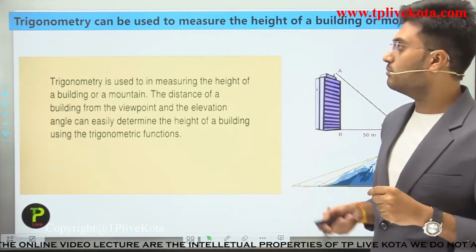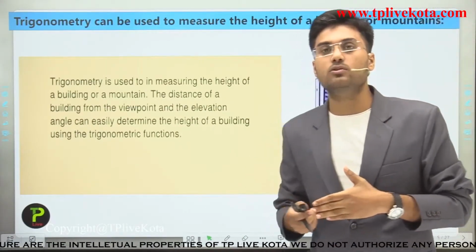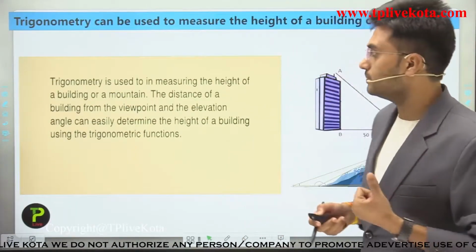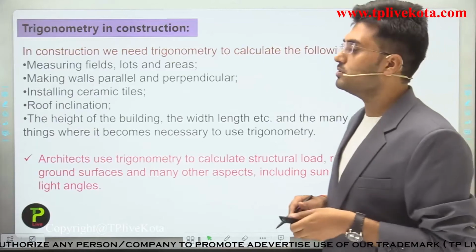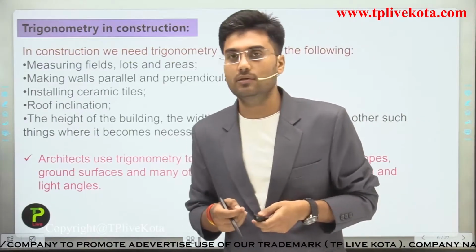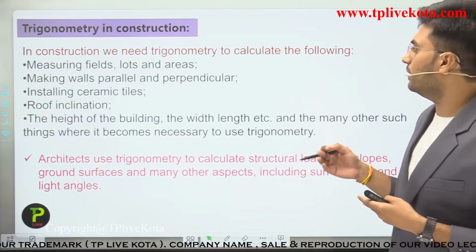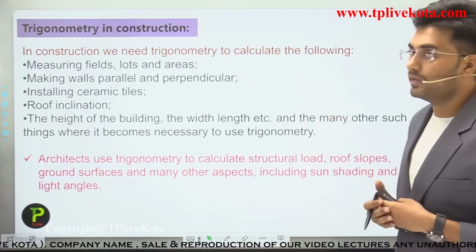Now let's discuss some more examples of uses of trigonometry in our real life. Trigonometry is also useful in construction. How? Let's see. In construction, we need trigonometry to calculate the following.